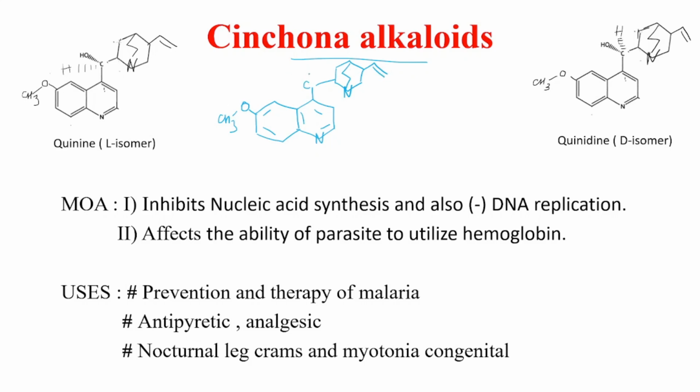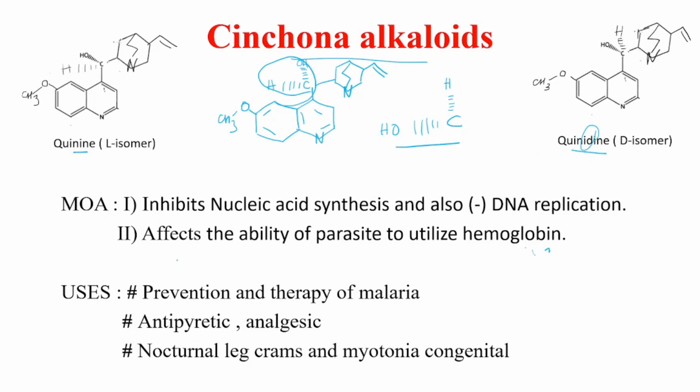So here, if the top is an OH, then it is an L isomer, so it will be quinine. If we change only this top, so if this top is hydrogen, and the lower part is OH, then this will become a D isomer, so it will become quinidine. So remember quinine and quinidine. When it's a D isomer, it will have a D in the name, so quinidine. D isomer quinidine, L isomer quinine.